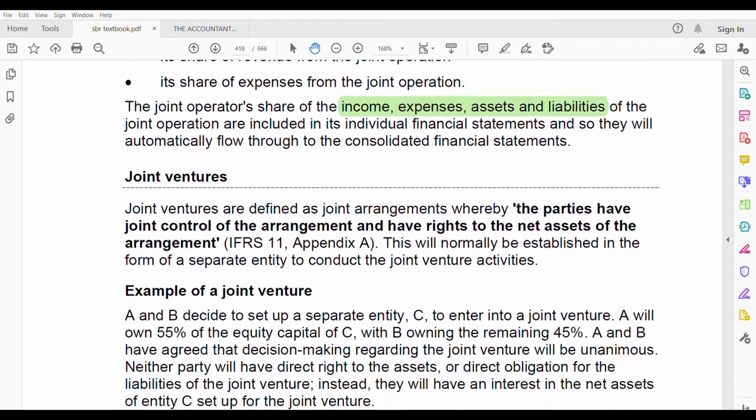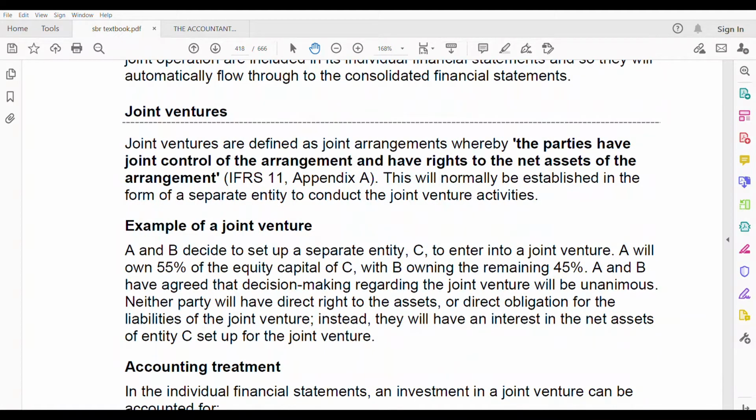Now, let us go to joint venture. When you're studying IFRS 11, first study joint operation very well until you are so perfect in joint operation. Next, then you go to joint venture. Don't study two things at the same time. You will get confused. Okay? So now let us go to the joint venture.